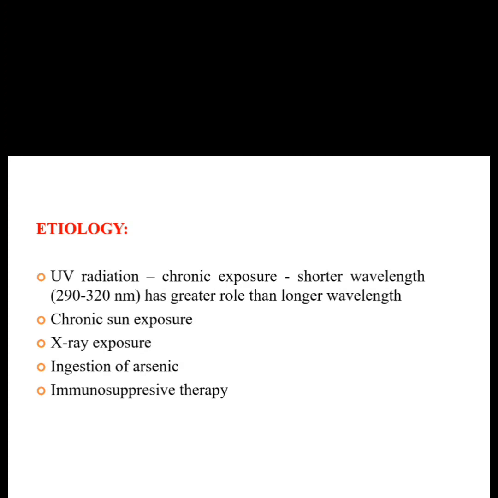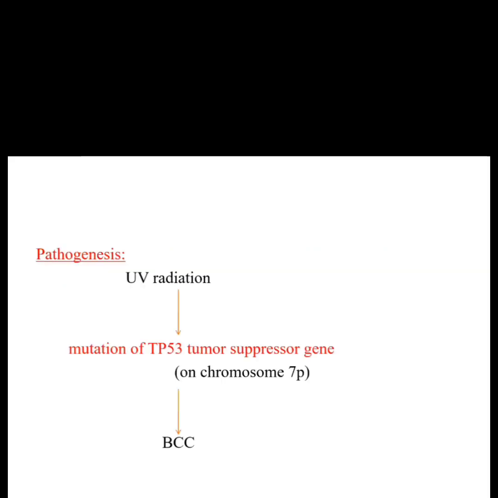Chronic exposure to sunlight, X-ray exposure, ingestion of arsenic and immunosuppressive therapy are the most common etiological factors of basal cell carcinoma. Syndromes like nevoid basal cell carcinoma and xeroderma pigmentosa are characterized by multiple basal cell carcinomas occurring at an early age.